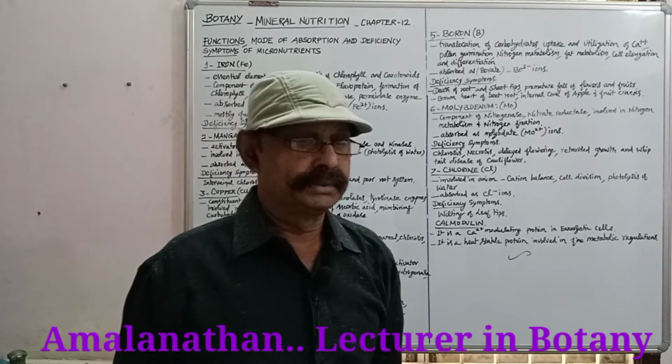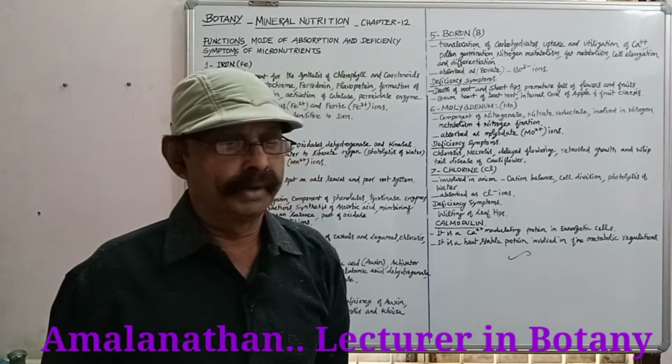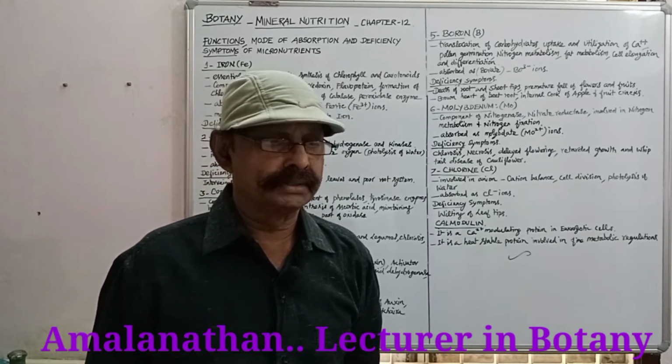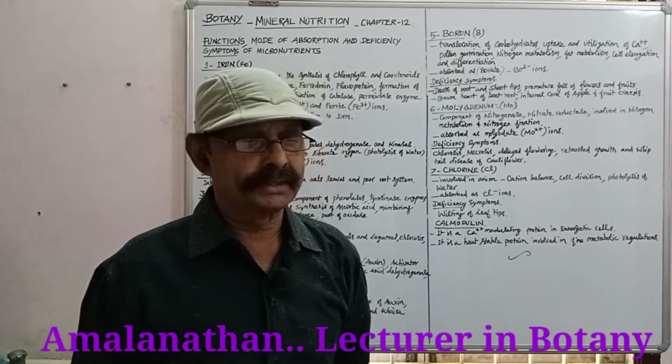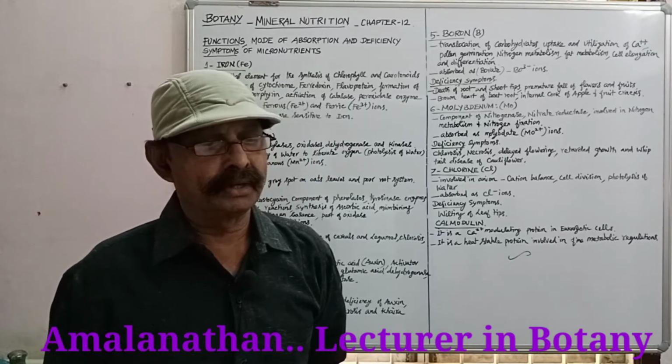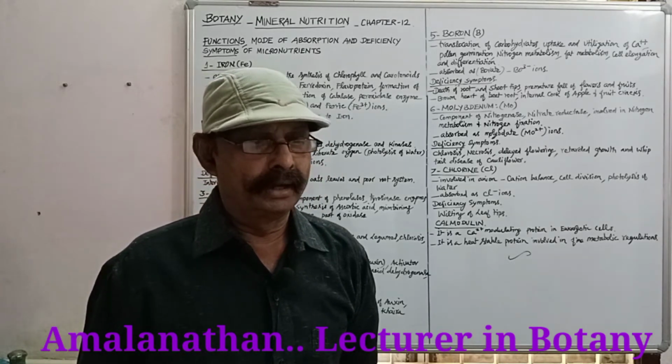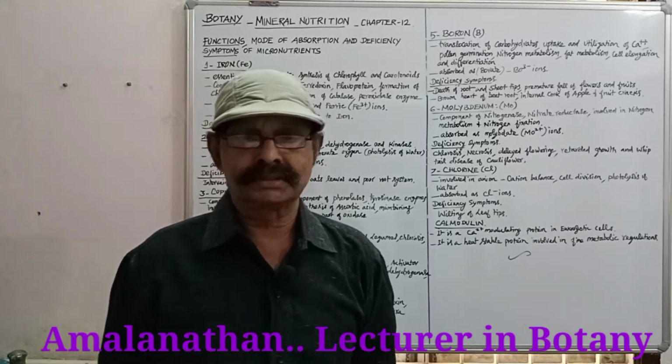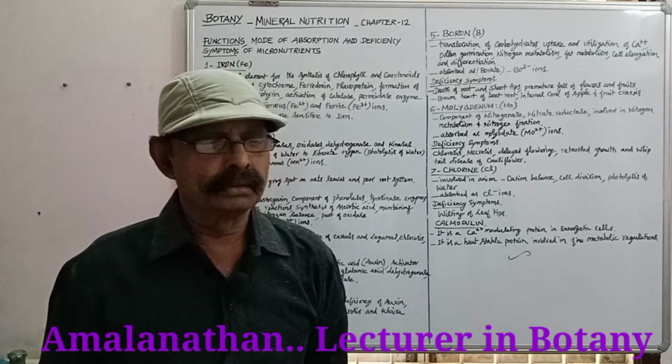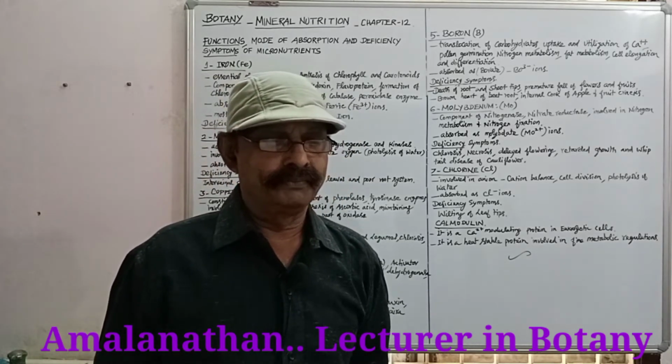Now we have to see the role of micronutrients, their functions, their mode of absorption, deficiency symptoms, and deficiency diseases. First one, iron.